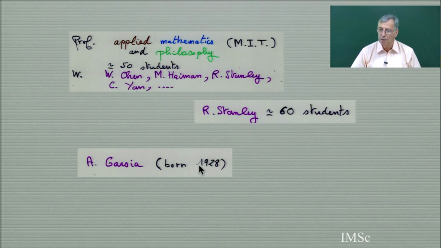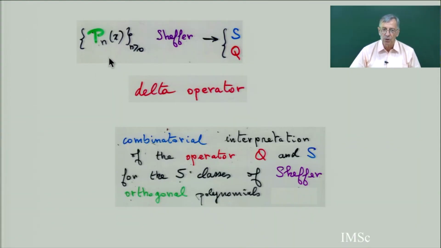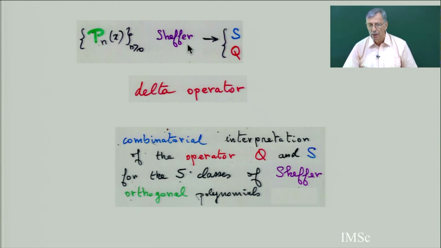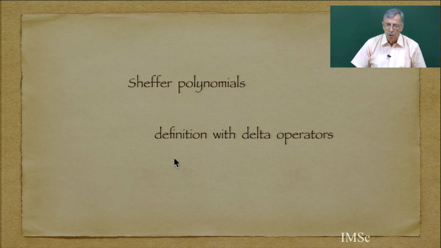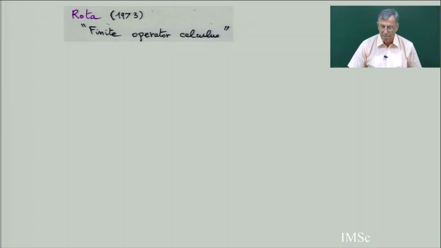And so, go back to the umbral calculus. Sheffer polynomials are going to be defined by what is called a delta operator, and the general Sheffer is defined by... In this lecture, going back to orthogonal polynomials, I will give a combinatorial interpretation of the Q and S operators for the five classes of Sheffer polynomials. So I must first go to the Sheffer definition with delta operator. This is another definition, and this was a fundamental paper in '73.